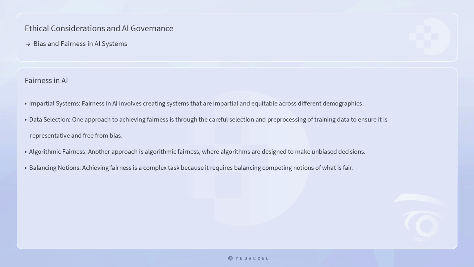Fairness in AI involves creating systems that are impartial and equitable across different demographics. One approach to achieving fairness is through the careful selection and pre-processing of training data to ensure it is representative and free from bias. Another approach is algorithmic fairness, where algorithms are designed to make unbiased decisions. However, achieving fairness is a complex task because it requires balancing competing notions of what is fair. For example, ensuring equal opportunity for all groups might conflict with achieving equal outcomes across those groups.